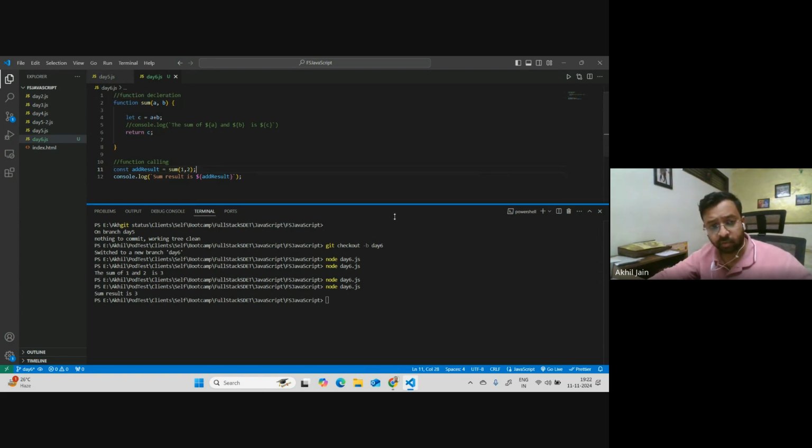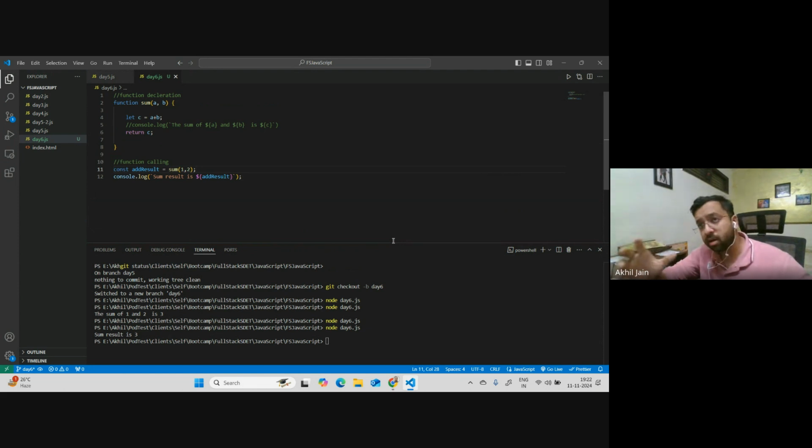Okay. So what did we see? We saw how to create a function. If we want, we can just avoid returning something from it, and in that case simply invoking the function is sufficient. But in the other case, if you want to return something from the function, it needs to be collected into a variable, and that is how you will do it. This is similar to any other language. In Java also, if you call a function and it returns an int value, you will have to collect it into a variable. It's just that here we don't define the type. That's why things might look different, but it is exactly the same.